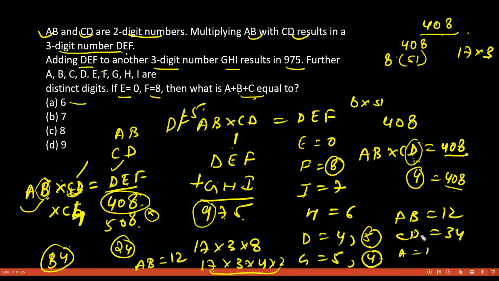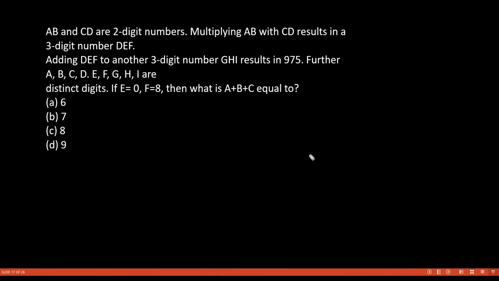So A is 1, B is 2. So 1 plus 2 is 3, and 3 plus C is what? CD we get here equal to 34, so C is 3. So 3 plus 3 is 6. So we get 6 as our answer. Okay, so this is how we do this question. Now let's move forward.